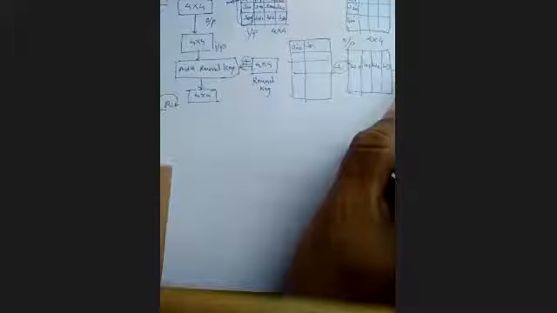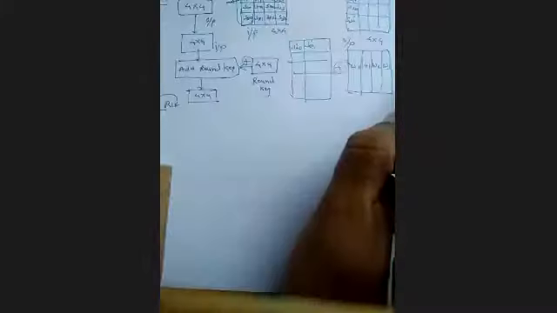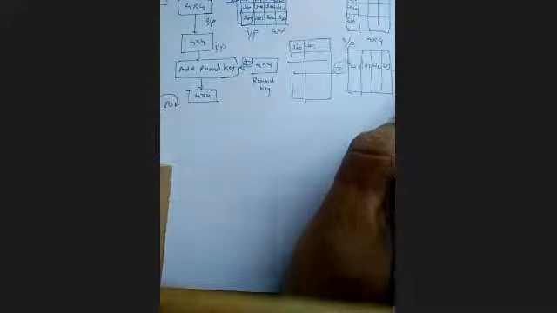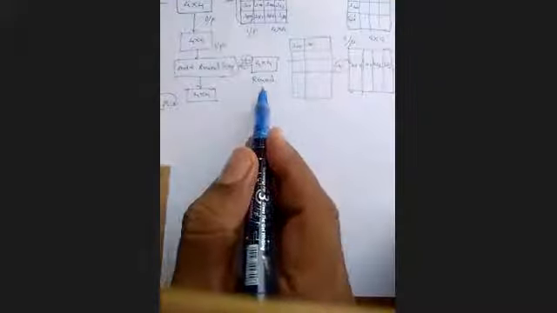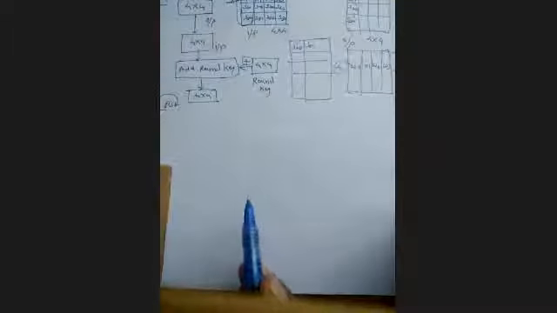You perform the XOR operation like this, up to the last word, W43, since there are 44 words. So 4 words are considered here, and then you perform the round key operation. Once you have completed this, that is my round 1.